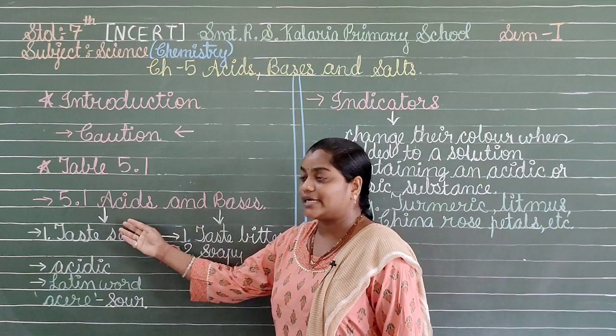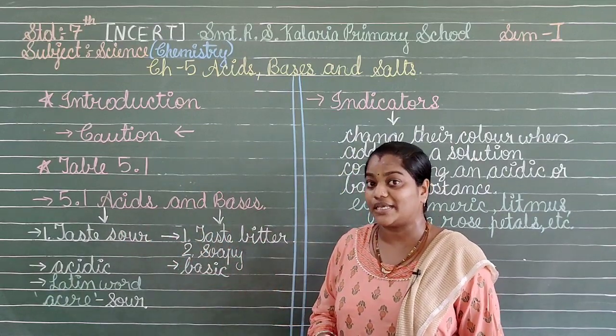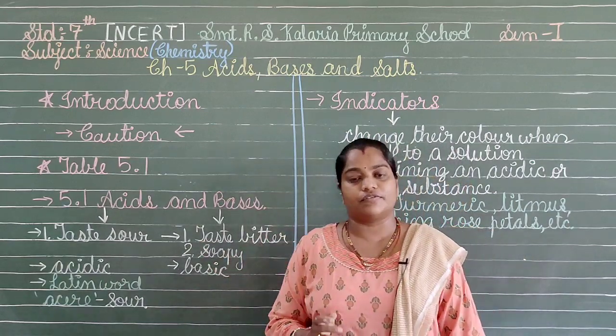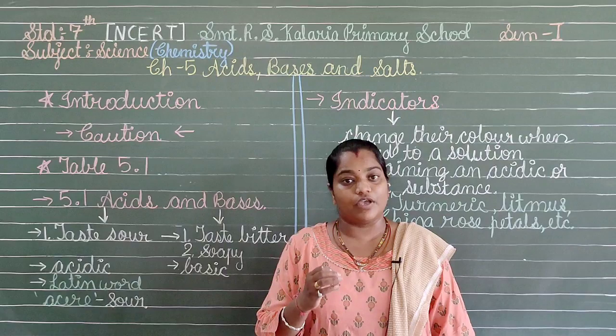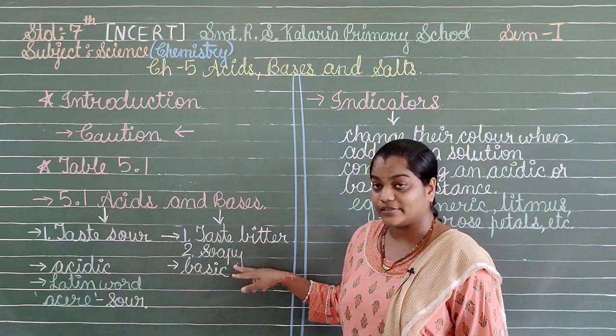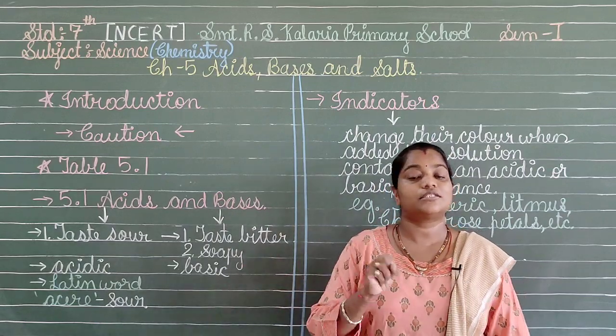Now the other side of the acids, that is the bases. What is the indication for the bases? Here we have taste: bitter. So whatever eatables give us the bitter taste will be termed bases. The second indicator for the bases is soapy. What is soapy?